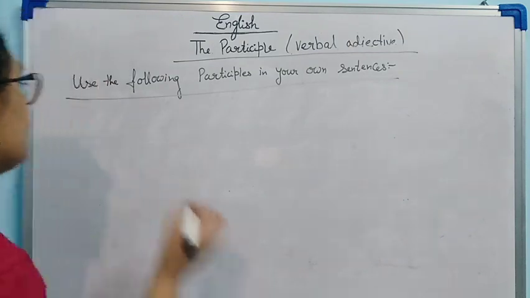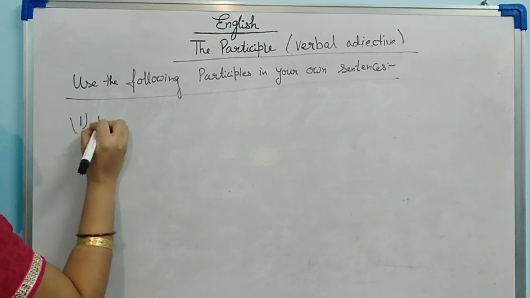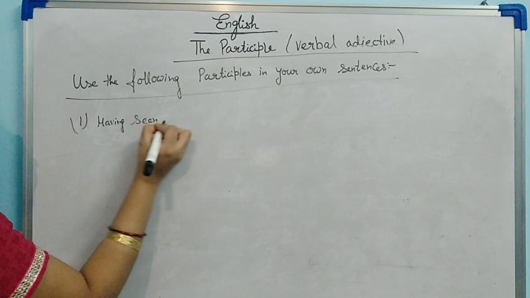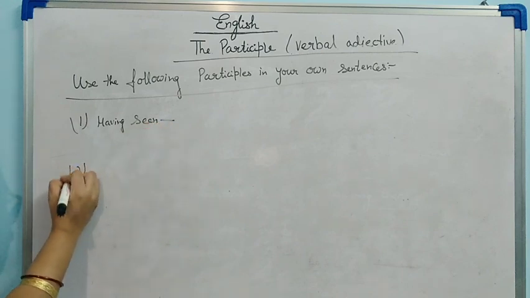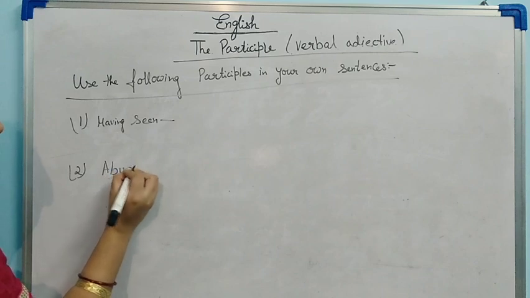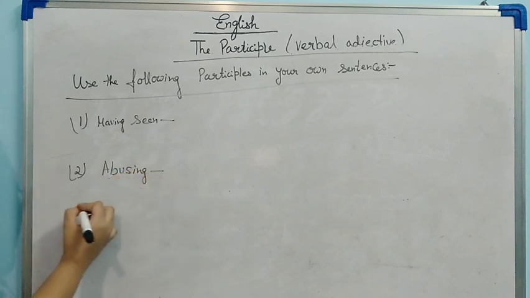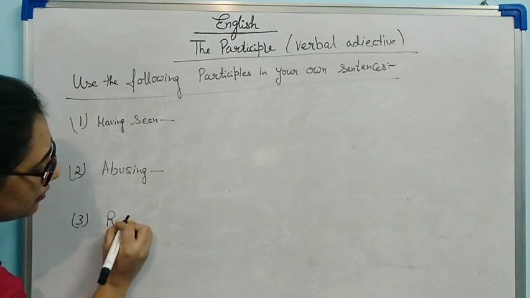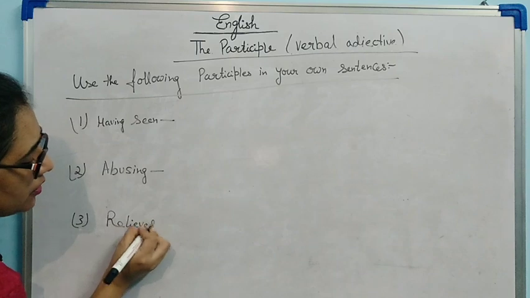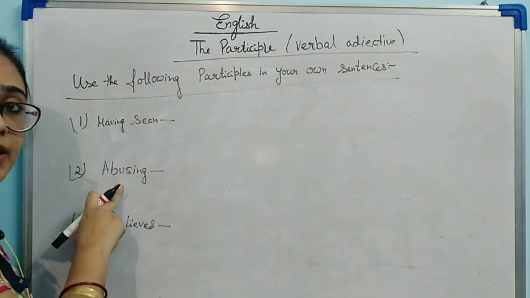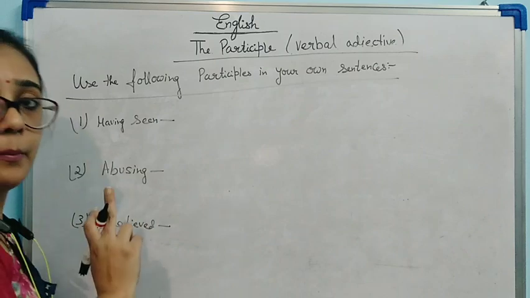If I give you one, having seen; another, abusing; and a third example, relieved. This one is a perfect participle, this is a present participle, and this is a past participle.